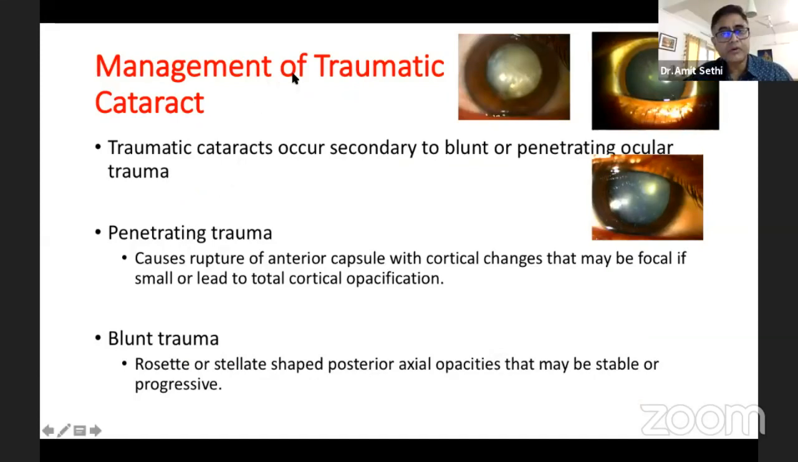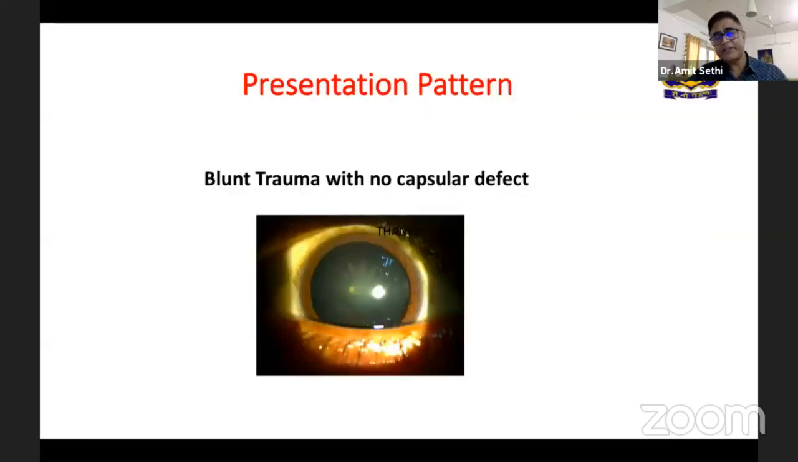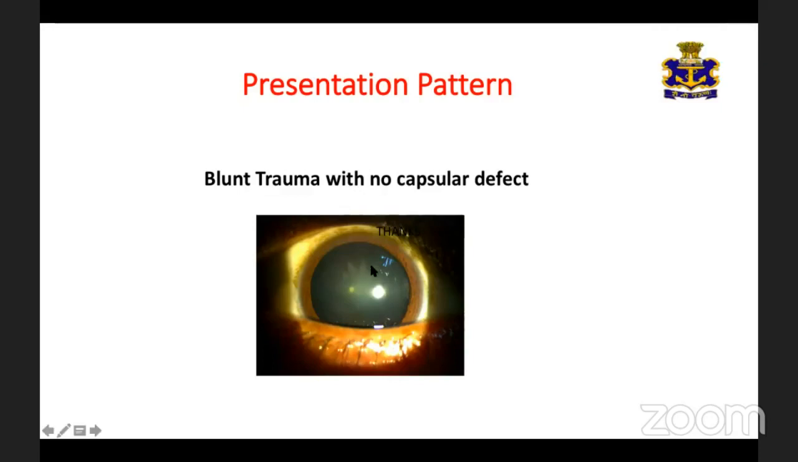Now, management of traumatic cataract. Cataract in a penetrating trauma is because of the breach of the anterior capsule, which leads to hydration of the cortical fibers, either causing a focal or a total cataract. In a blunt trauma, it is a rosette-shaped cataract, which are stellate-shaped posterior axial opacities. Now, presentation pattern in traumatic cataracts. In a blunt trauma with no capsular defect, it would be a rosette-shaped cataract.